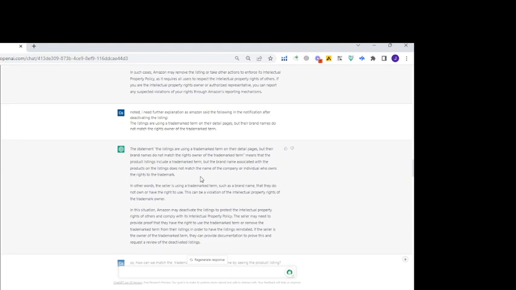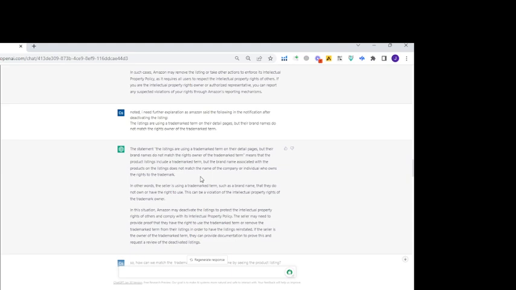So the issue is, even though a brand name is registered as ABC in the official books, if on the Amazon listing it is brand name ABC Storefront, and this Storefront is not included in the official books of the registration, then it might trigger the IP complaint as well. So that is the issue.